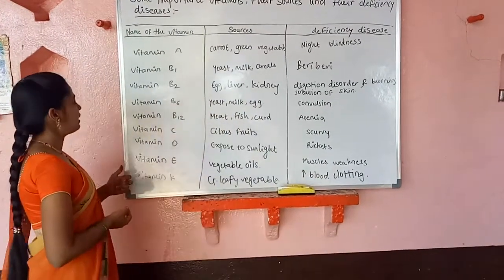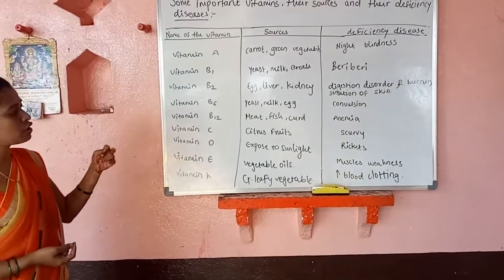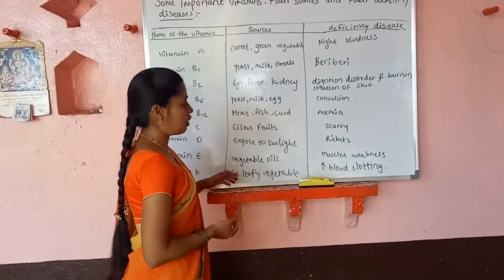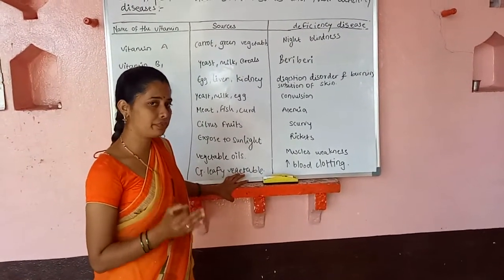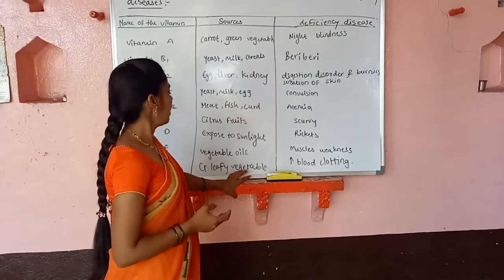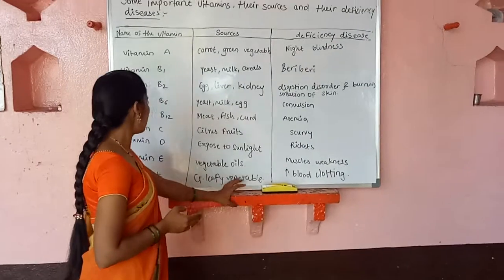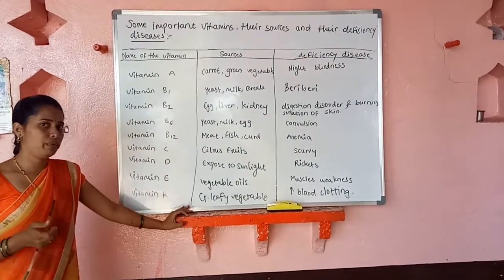After that, vitamin E. The sources of vitamin E are vegetable oils, for example wheat oils, etc. The deficiency disease due to the lack of vitamin E is that your muscles will become weak.